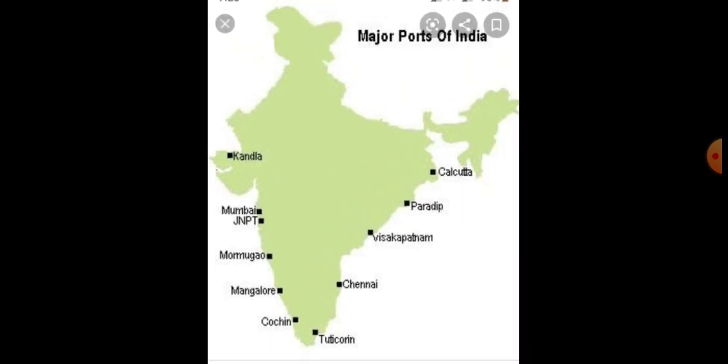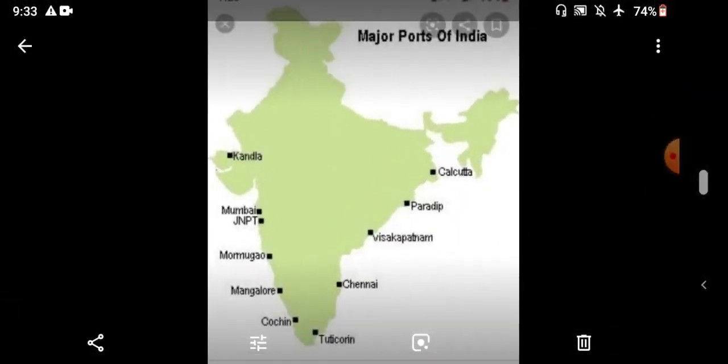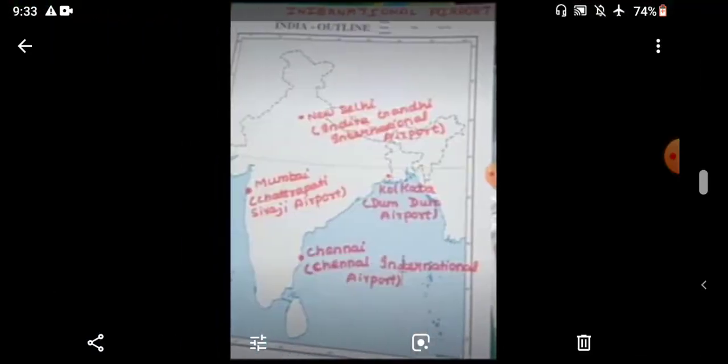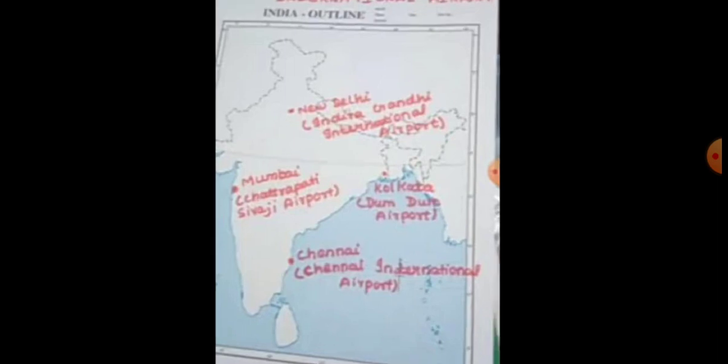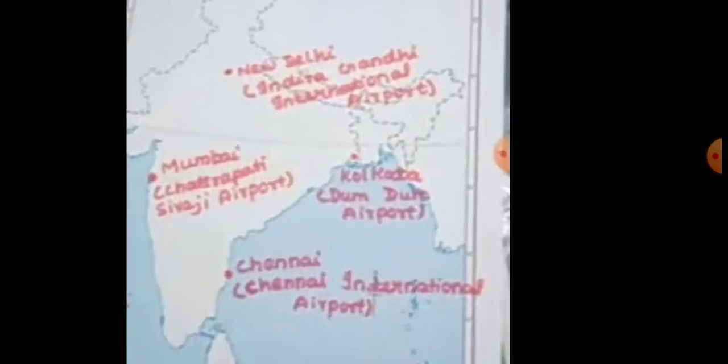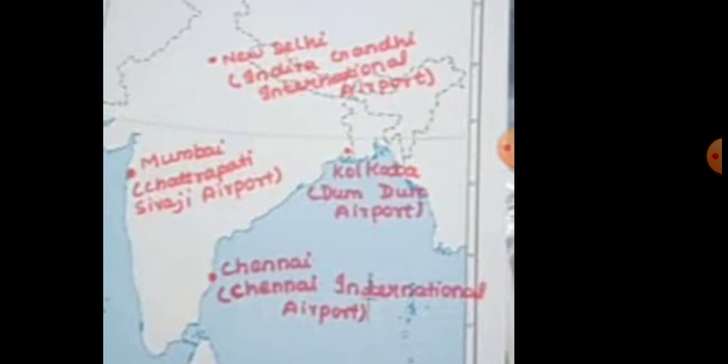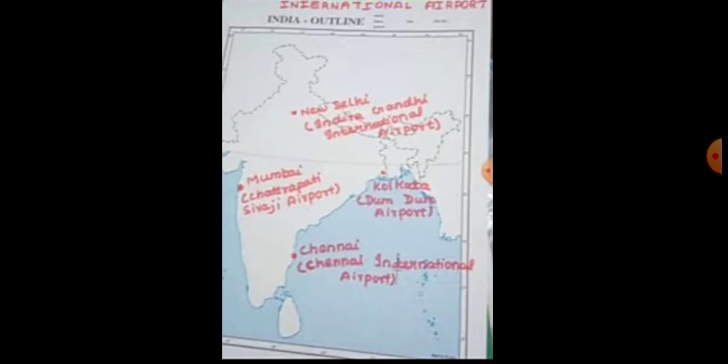Then the third one is major international airports in India. There are many major international airports, but I gave 4 important international airports. See the map now. Delhi, Kolkata, Chennai, Mumbai. That airport's name also I mentioned in the map.